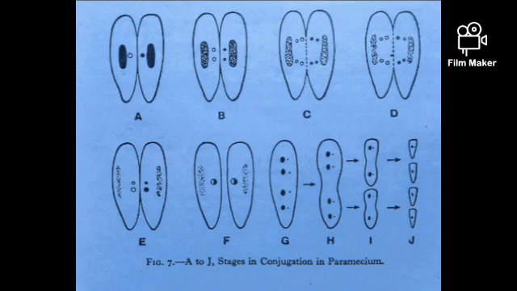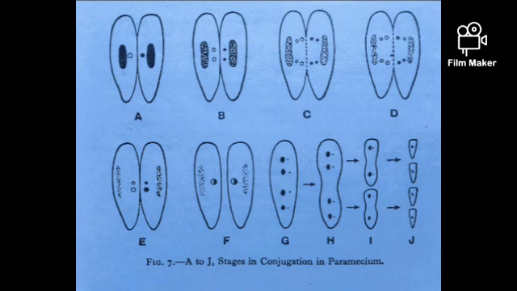Now, you can see this is a paramecium. You see they have aligned together. Take note, paramecium has two nuclei, the macronucleus and the micronucleus. The macro one, which is the biggest one, does not take part in conjugation. It will only disappear. But the micro is the one that takes part.